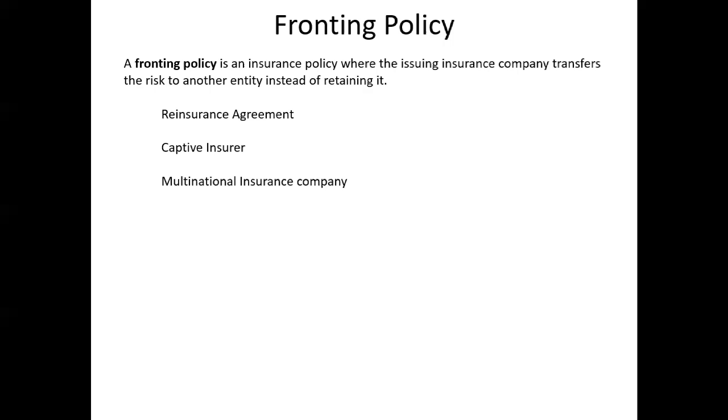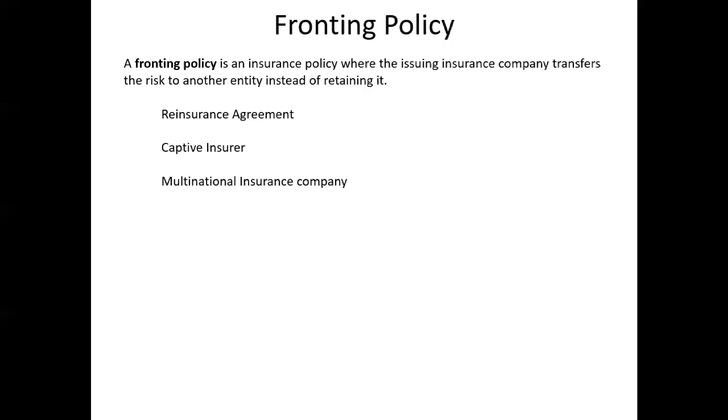What do you mean by captive? Like most of you know, captive insurance is when you own a multinational company, and the company itself is responsible for carrying out the insurance coverage for those particular entities. Those are the ones we call captive insurers. Sometimes, in a multinational scenario where you have businesses across the world, the captive insurer may not have the license to issue the policy in that particular area. In that case, they will use a fronting carrier to issue the policy and transfer the entire risk to the captive insurer.